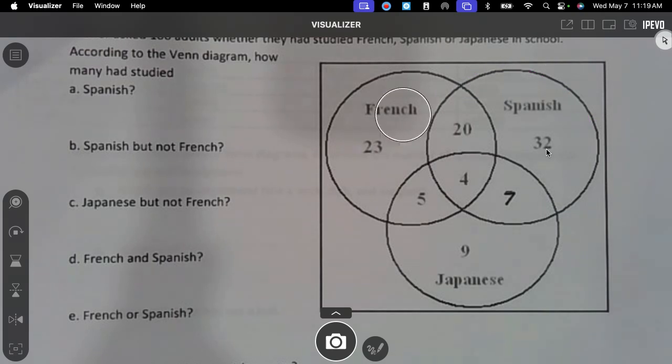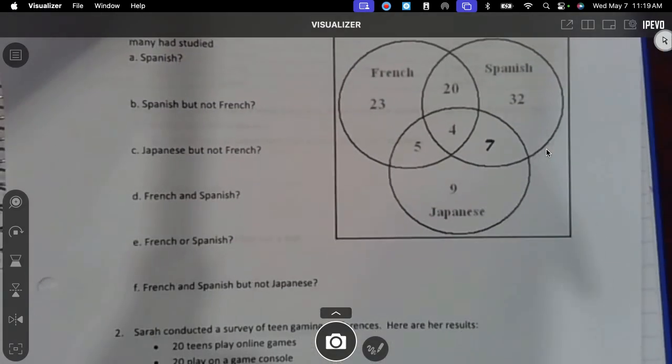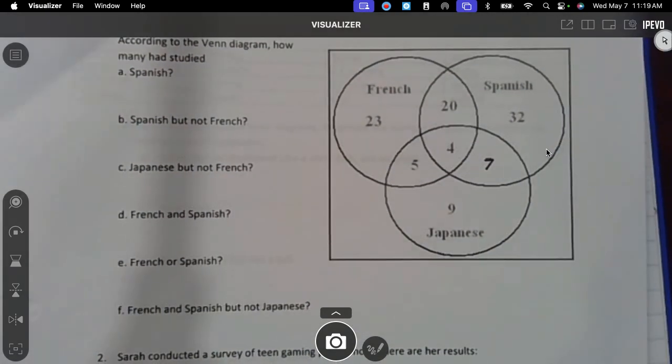French but not Japanese. Yeah. Oh, is there another one? Sorry, French and Spanish, but not Japanese. Okay, so you would look at how many did French and Spanish, both of them. But I want to include that one, but it includes Japanese, so it's just 20. 20 of them did French and Spanish and not Japanese. The 4 over there did Japanese, so you can't include those.